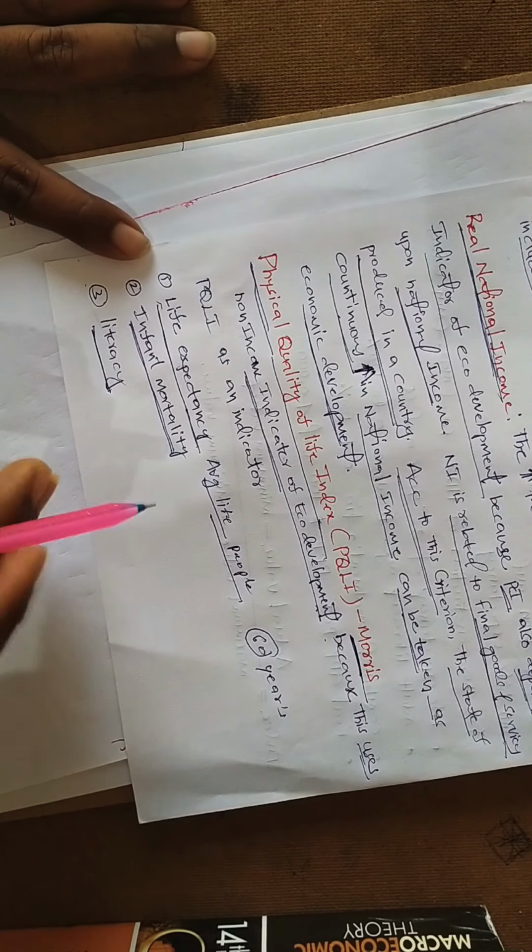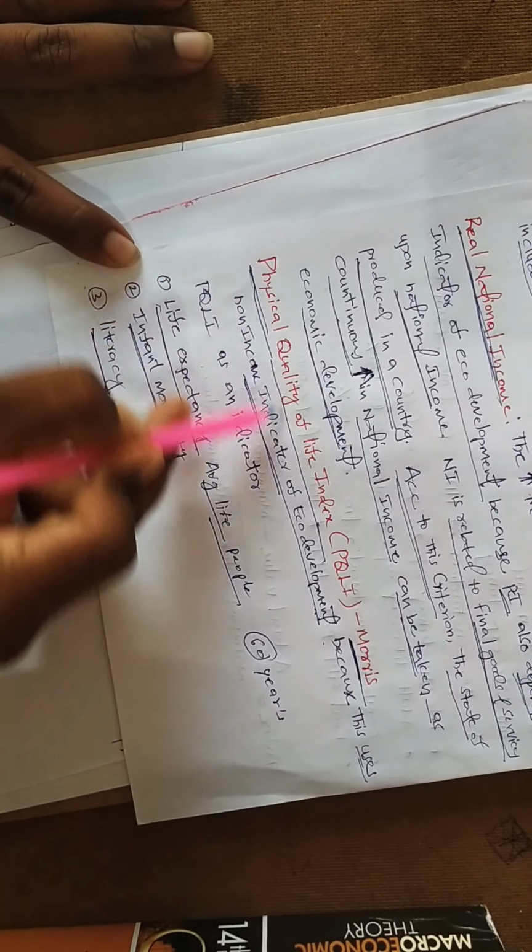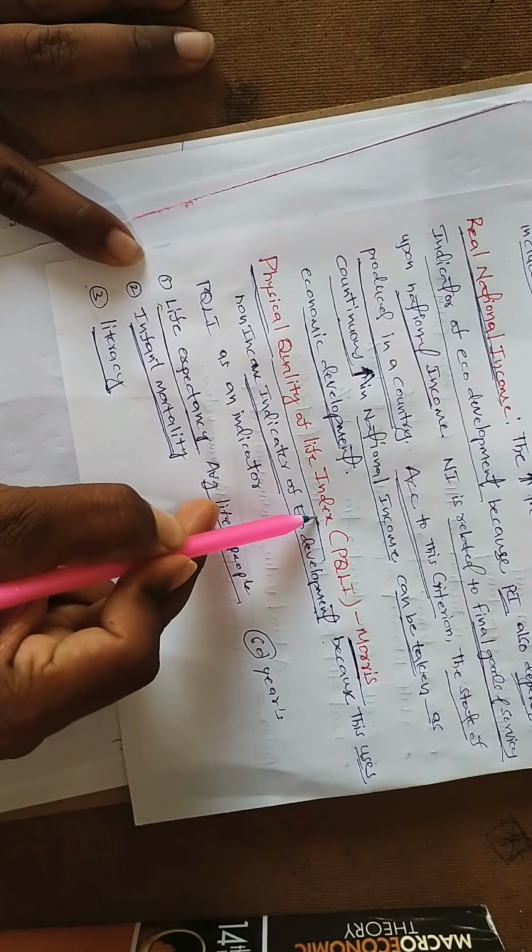This factor can be taken to measure the physical quality of life index. Life expectancy, infant mortality rate, and literacy rate, these three factors are used to measure the physical quality of life index.